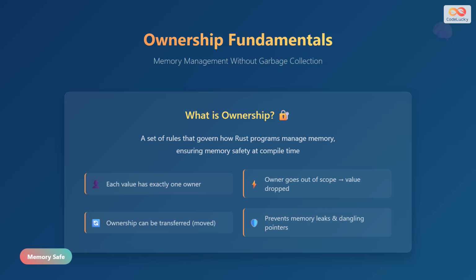Ownership can be transferred between variables through a process called moving, which ensures that only one variable can access the data at a time. This compile-time approach to memory management is what makes Rust both fast and safe.